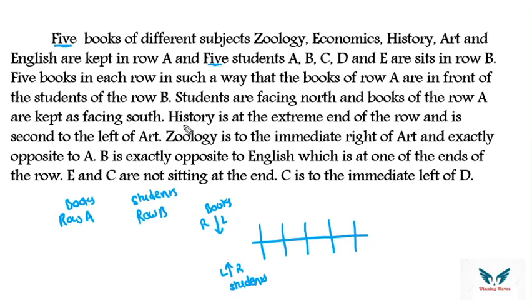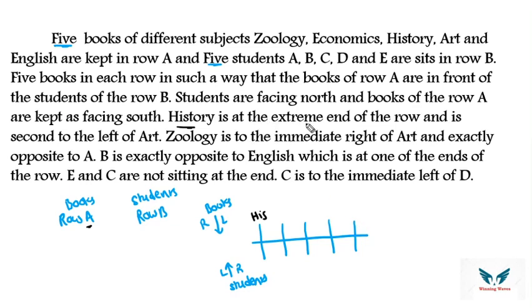Now let's go with respect to the data. History is at an extreme end of the row and is second left of art. History is a subject, a book, present in row A facing the south direction. History is at an end, not necessarily here, it can be here also.